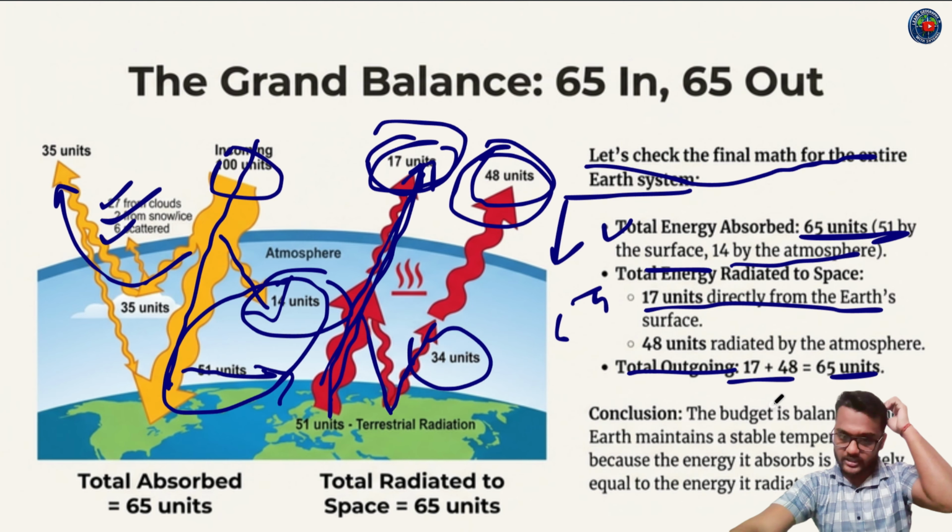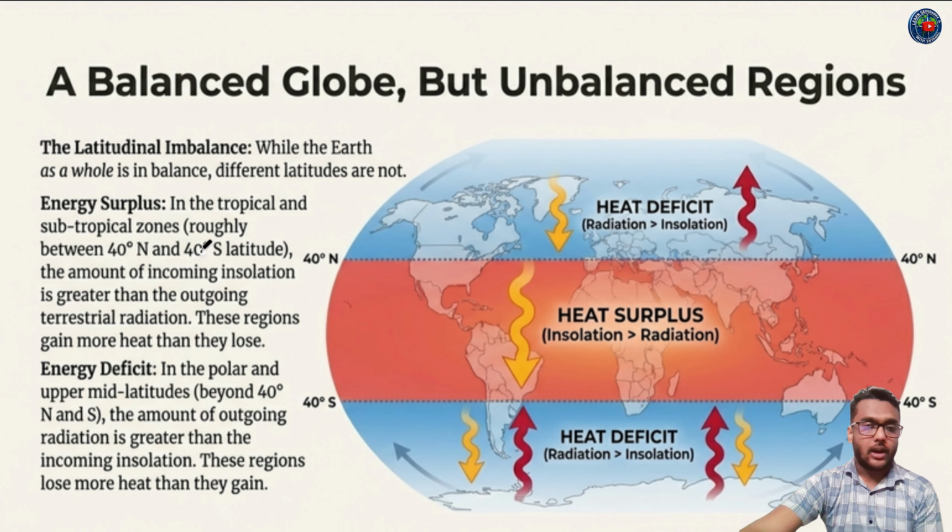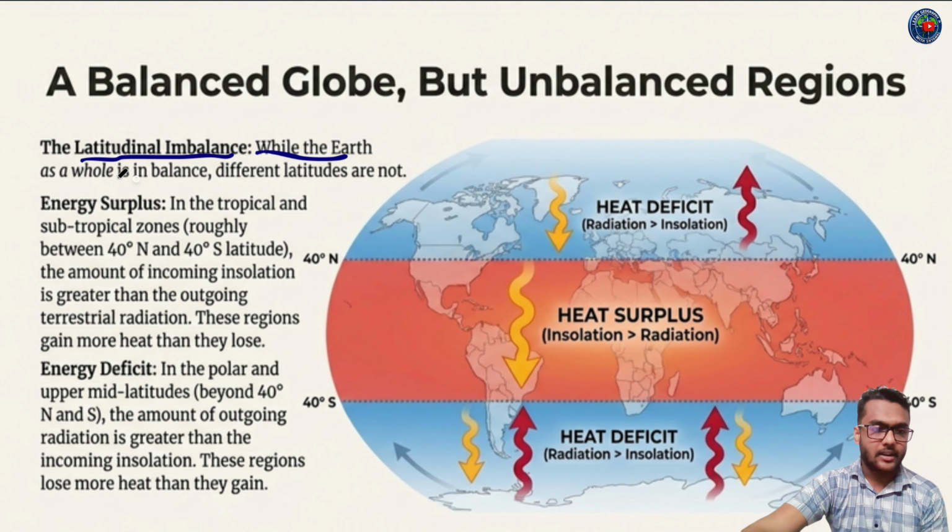The Earth maintains a stable temperature because the energy it absorbs is precisely equal to the energy it radiates back to space. Now the latitudinal imbalance. There are some differences between Earth's insolation and radiation according to latitudinal variation of the Earth's surface. While the Earth as a whole is in balance, different latitudes are not.